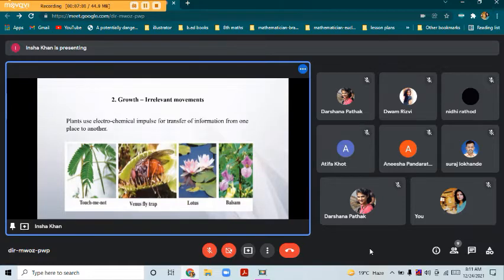So the plants use electrochemical impulses for transfer of information from one place to another, and it is not related to growth, and hence known as growth irrelevant movement. So this was about coordination in plants. Now let's learn about human beings.